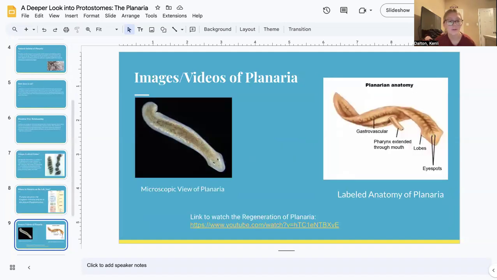And then here's some more images and a video of planaria. So I included the microscopic view of planaria and then some of the labeled anatomy of the planaria. You can see how I was talking about the pharynx extends through the mouth where they trap their prey. And then a link if you would like to watch the regeneration of planaria happen, because I thought that was very interesting to look at.